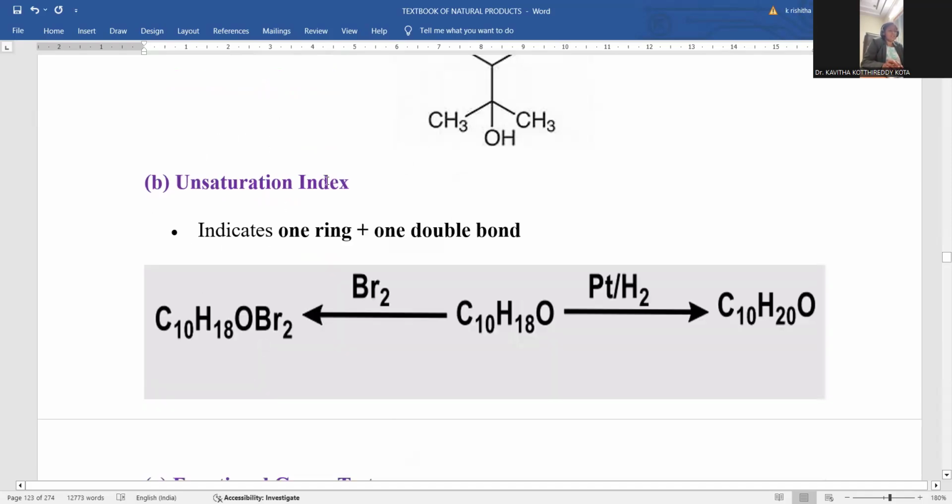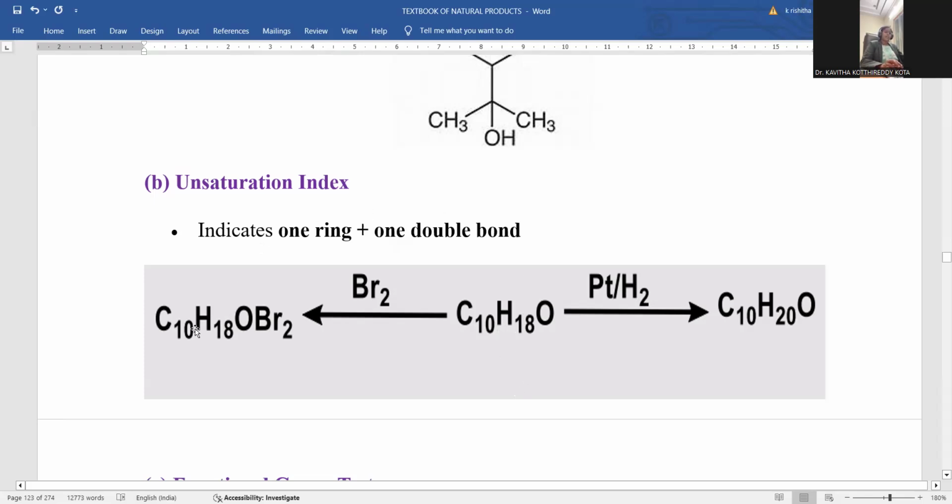Later on, saturation. Whether the compound is saturated or unsaturated, we don't know because we directly extracted it as a crude product from the pine tree. After extracting it, we need to know whether a double bond is present or not. In order to understand the presence of a double bond, this alpha terpineol compound was simply taken into two test tubes. One test tube was added with bromine water, another test tube added with platinum and hydrogen gas. Sorry, hydrogen gas and platinum. This is the way: bromination and hydrogenation are both susceptible for indicating the presence of unsaturation, the presence of a double bond or triple bond.